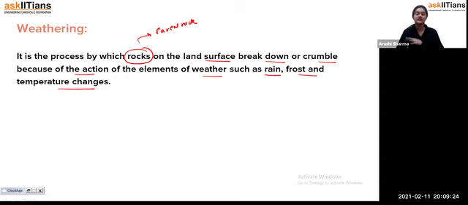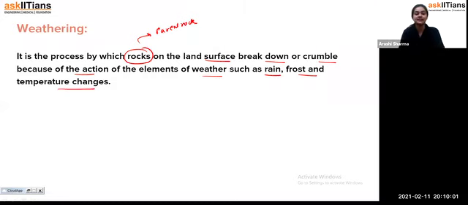bedrock, where you can find only rocks and rocks. Then we have partly weathered rock, which is very small-sized rock. And above that we have the soil part also, but it contains very small pieces of rock. Then we have topsoil, in which you will not find such small pieces of rocks as well. So that's how weathering is a process in which large pieces of rock present on the land surface break down or crumble, so that we get soil from it. And it is just because of the action of elements of weather such as rain, frost, and temperature changes.